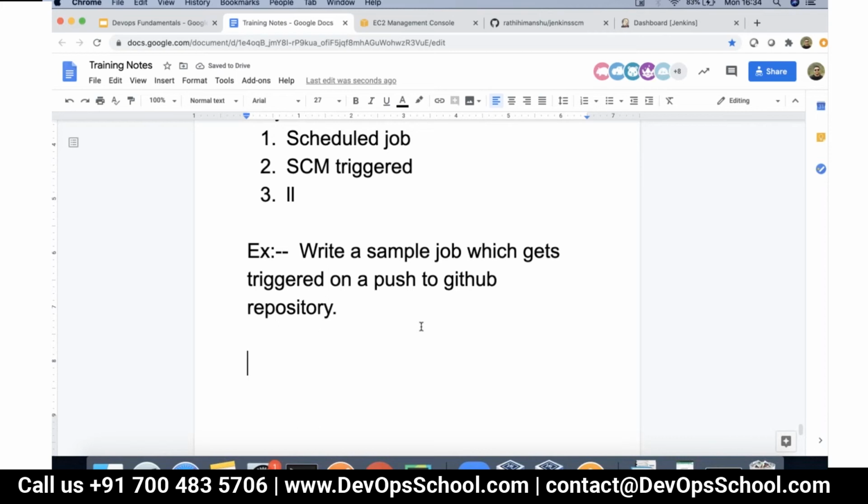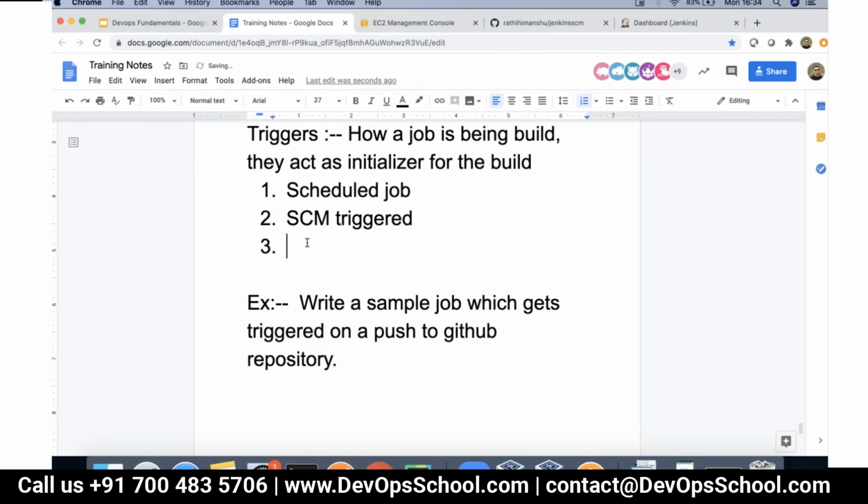Now let's take a look at the next kind of jobs. Okay, so we have seen scheduled jobs, SCM triggered jobs. The third category of jobs are connected jobs. Now connected jobs are also called as what? Pipeline jobs, right? Now understand how two jobs can be dependent upon each other.